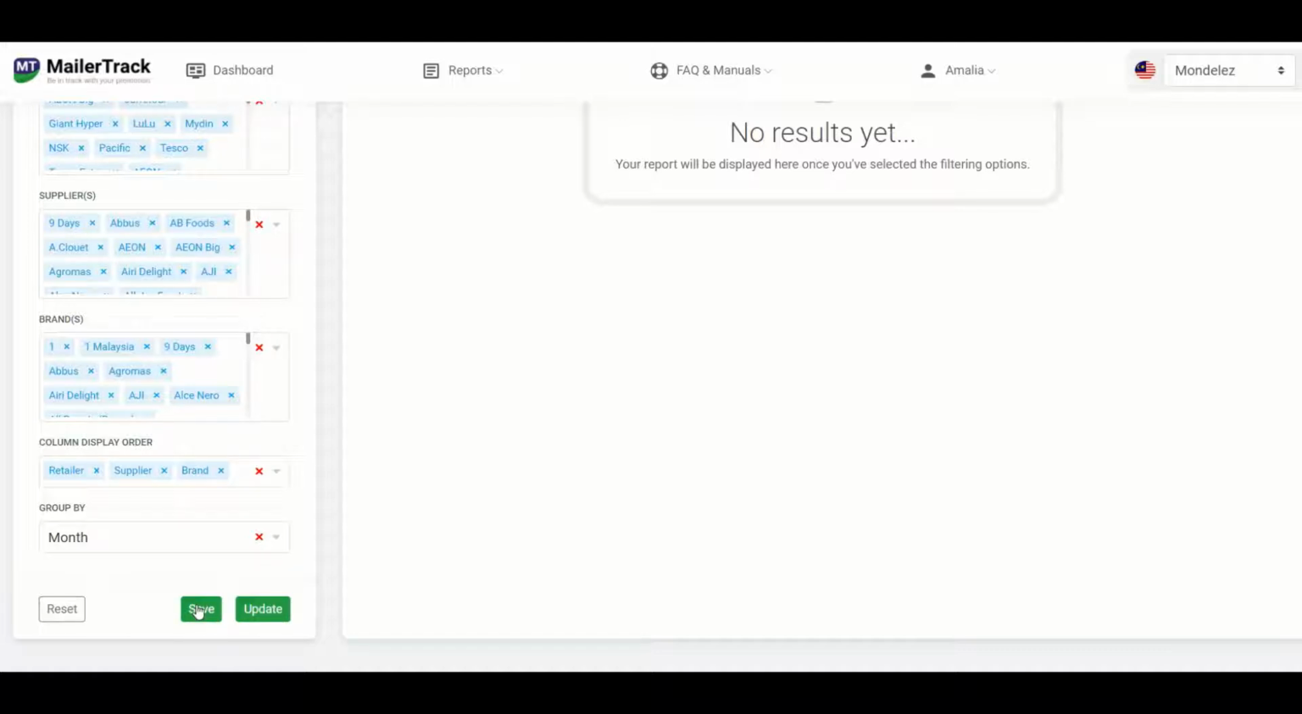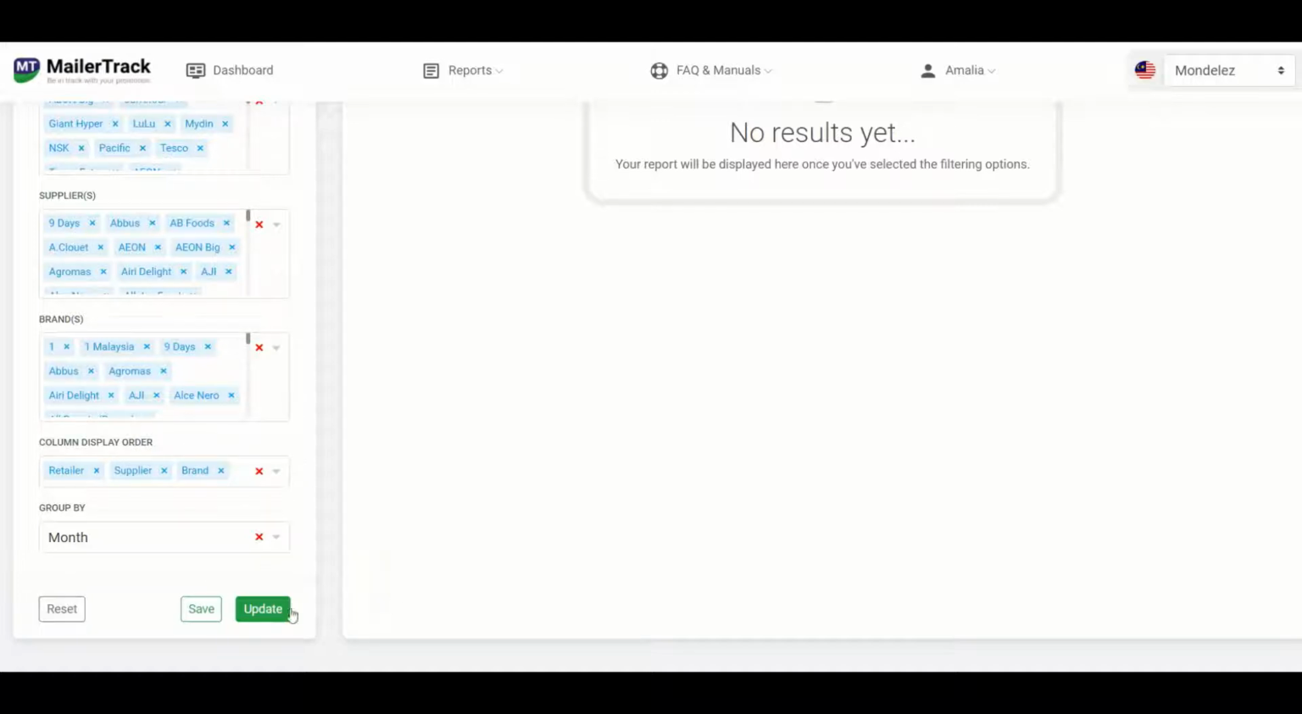Save button here allows you to save the selections you've made so far. So what this means is the next time you come into this report, you don't need to redo the entire selection. It will appear as you selected right now. If you like to redo the entire selection after you've clicked save, then you can just hit reset here and everything will be cleared off to the default.